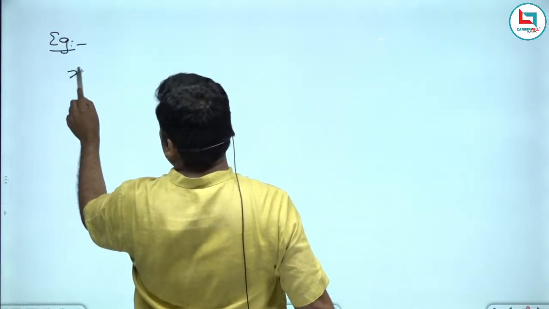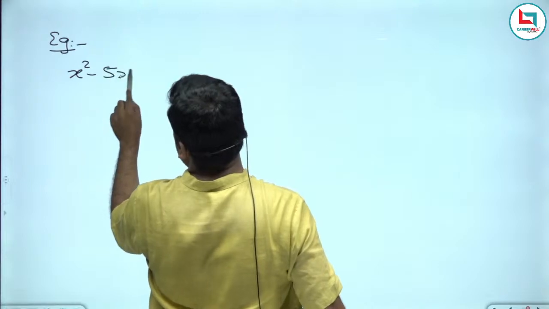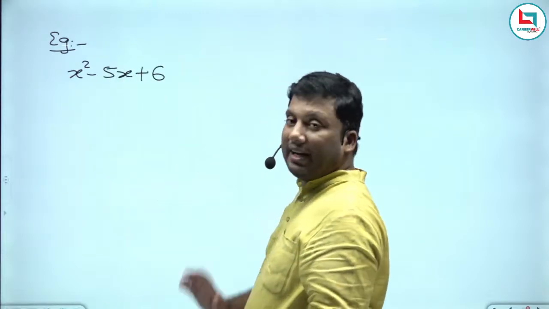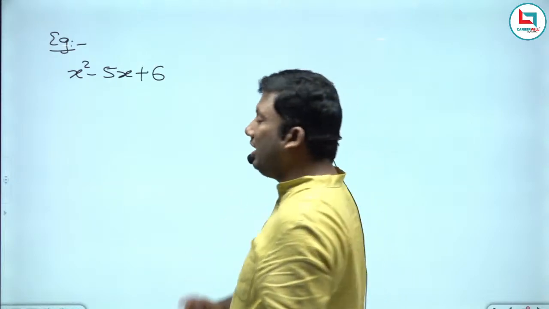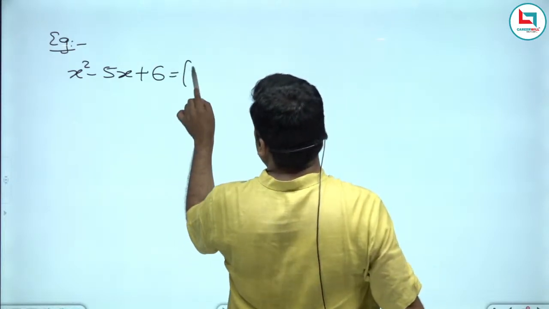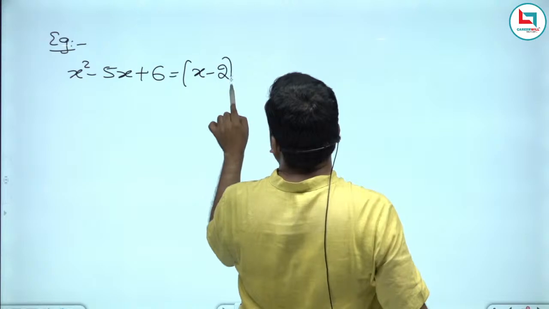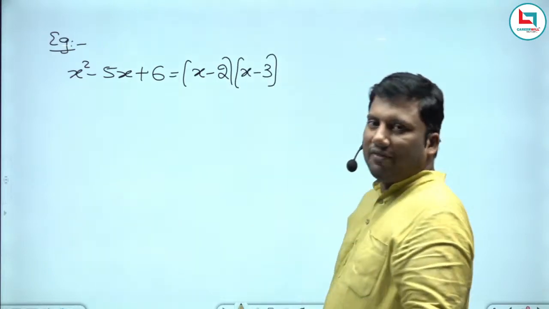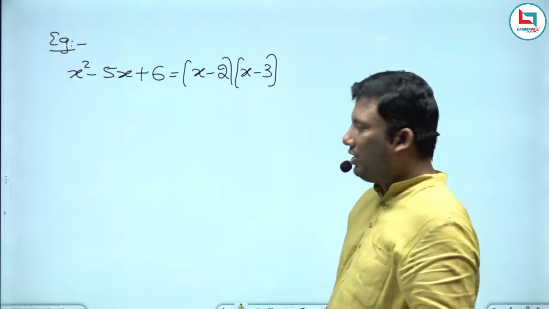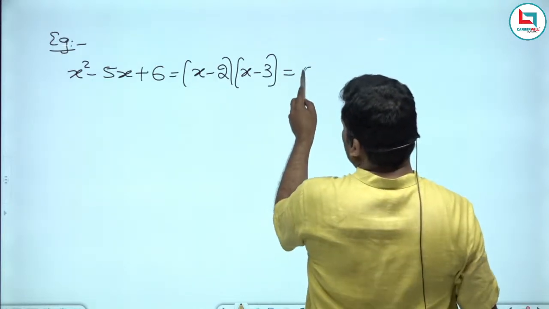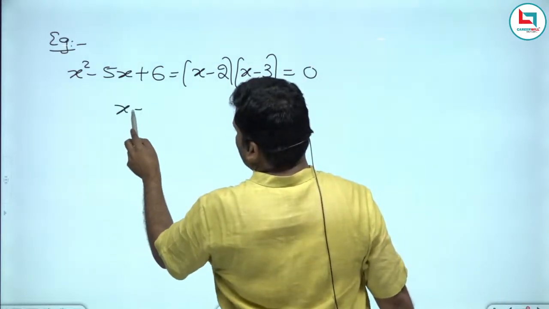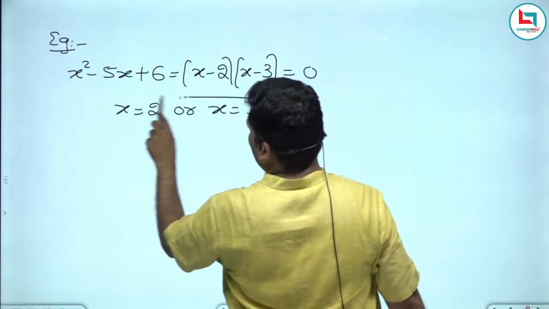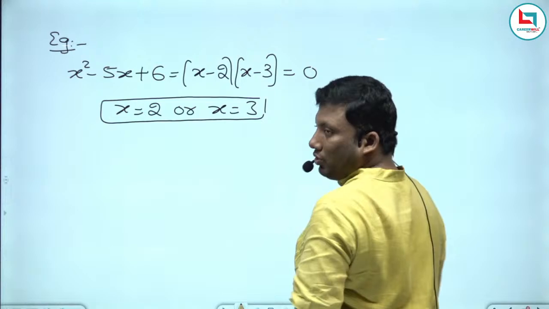Before I discuss the question, now see. Example, x square minus 5x plus 6. Degree, it is 2. Any equation with a degree 2 can be written as x minus alpha and x minus beta. X square minus 5x plus 6, x minus 2 into x minus 3. If it is equivalent to 0, x equivalent to 2 or x equivalent to 3.